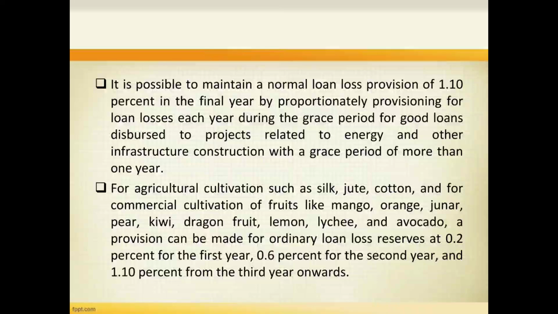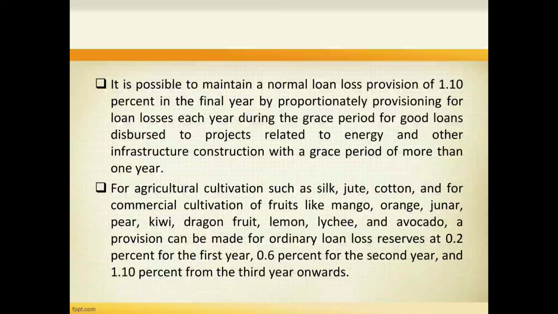Next is, it is possible to maintain a normal loan loss provision of 1.10% in the final year by proportionately provisioning for loan losses each year during the grace period for good loans disbursed to projects relating to energy and other infrastructure construction with a grace period of more than 1 year.